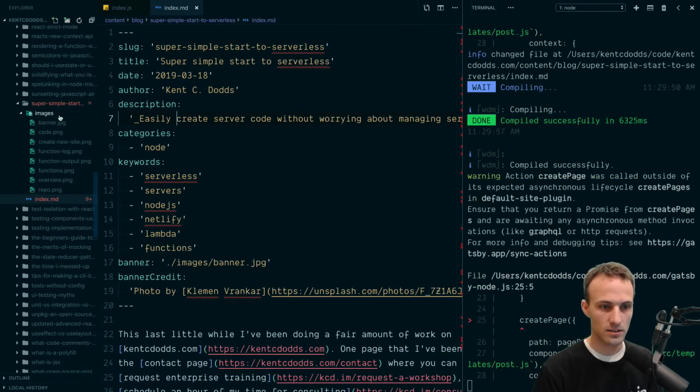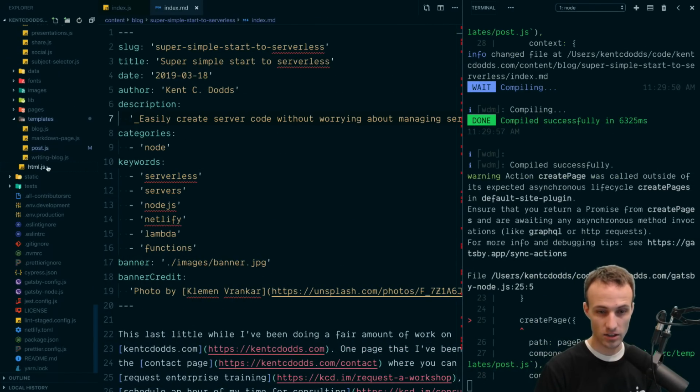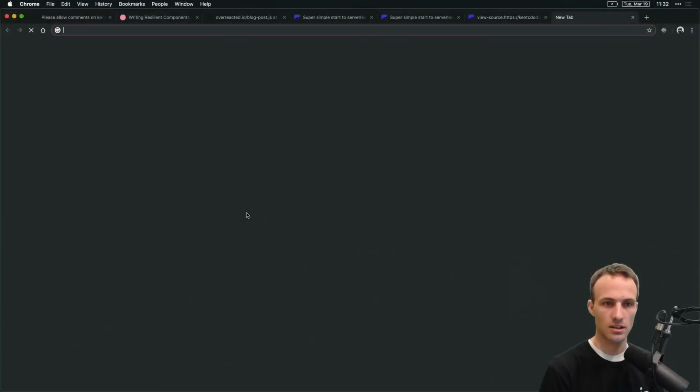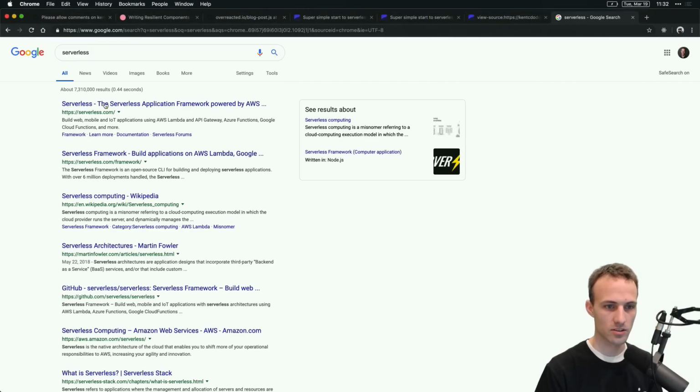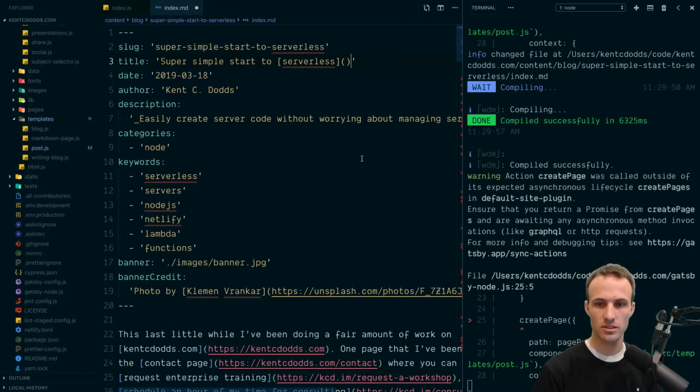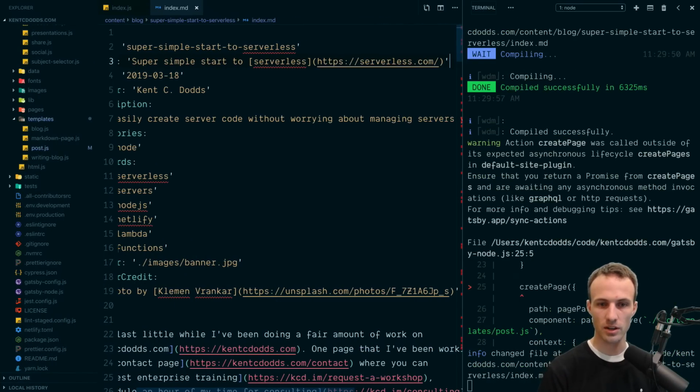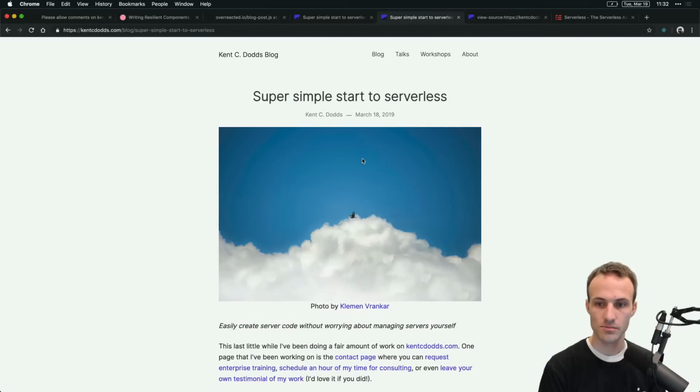So yeah, and I actually probably need to do the same thing for the title, because I think the title can be marked down as well. I think it can. Here, let's do serverless. I think there's a serverless.com. Yeah. Let's just see really quick if I put markdown in the title, does that make my title work?